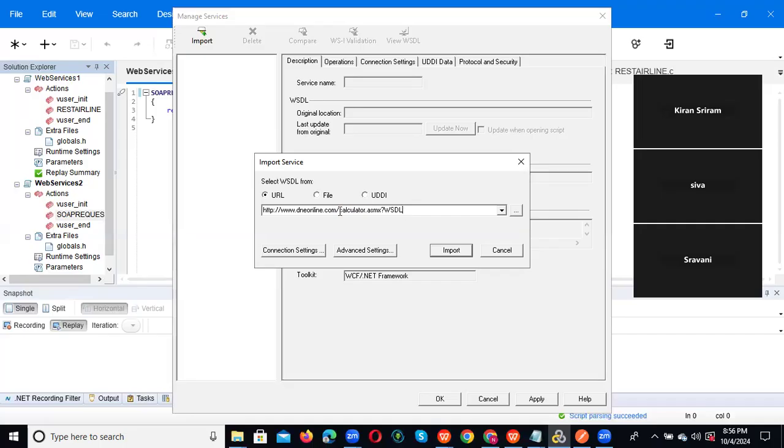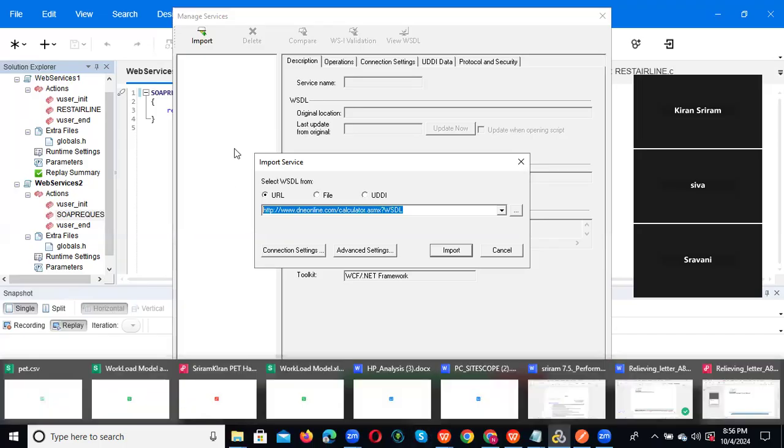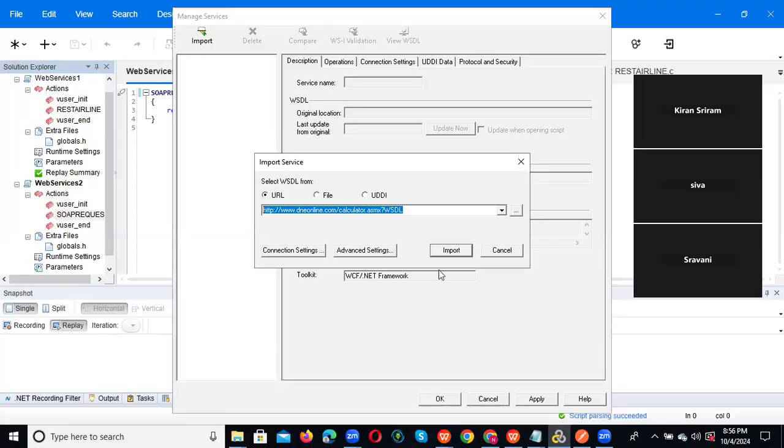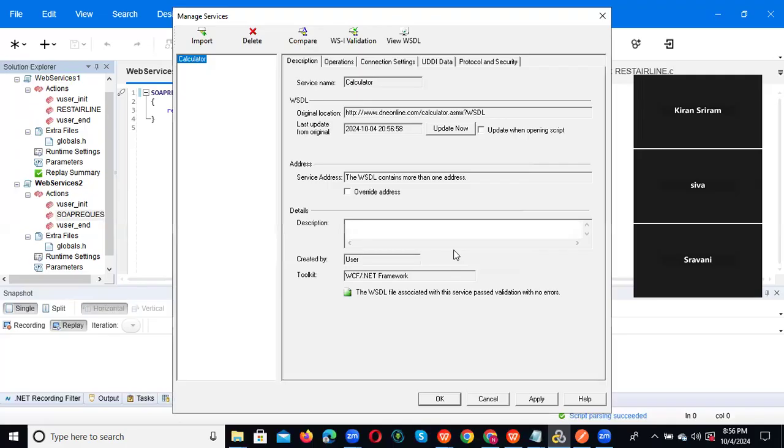Okay, I will share all these URLs and everything. Okay, no worry. In the chat window, I will put it. Okay, yeah, I will put it. Okay, now you can click the import button. Just click the import button.